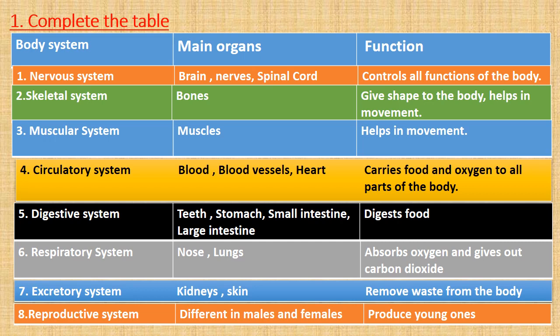And what is the function of reproductive system? Its main function is to produce young ones or babies. So this is our table, exercise number 1. We learned some body systems, their main organs and functions.